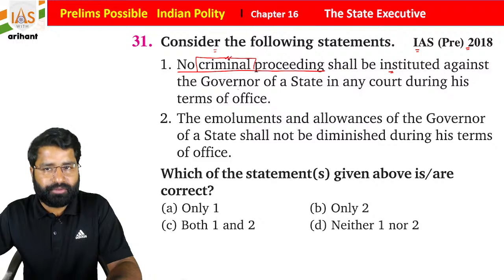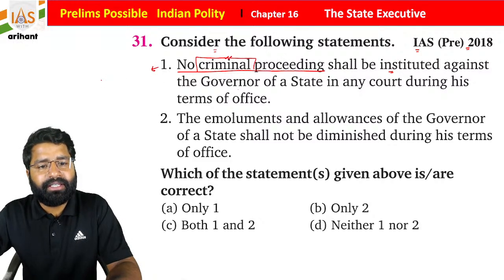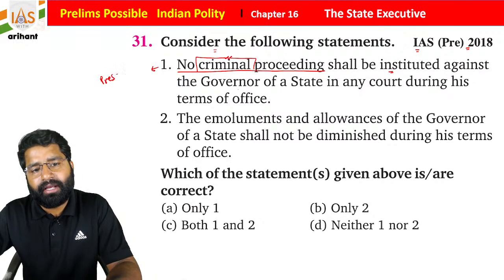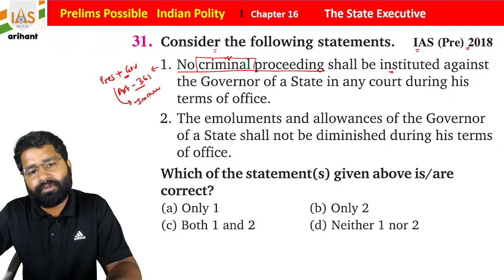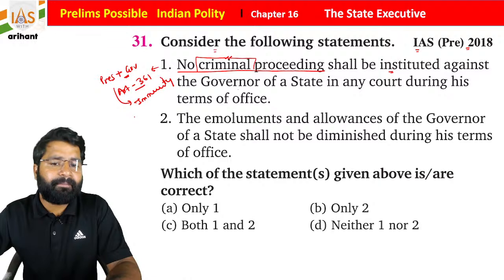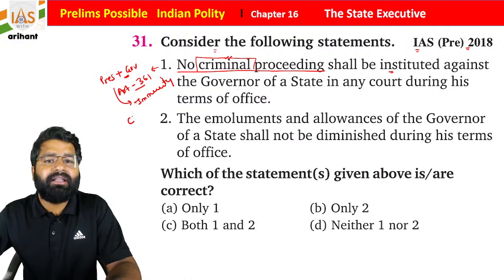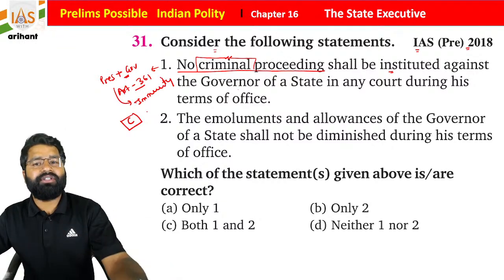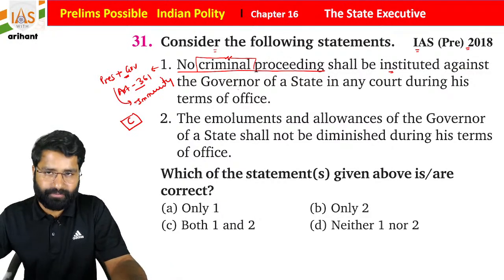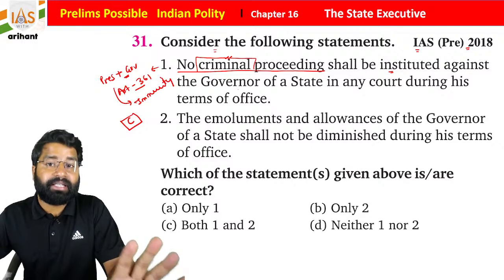No criminal proceeding. So we all know that the President and the governor of a state, under Article 361 of the Indian Constitution, have immunity. What type of immunity? For the criminal activity they did during the office period, he or she is not going to be charged. They are not going to be arrested till the time they are in office.